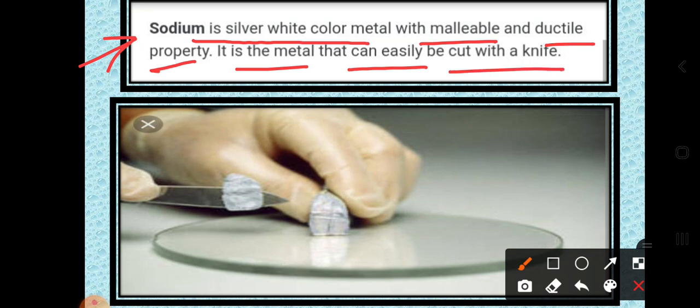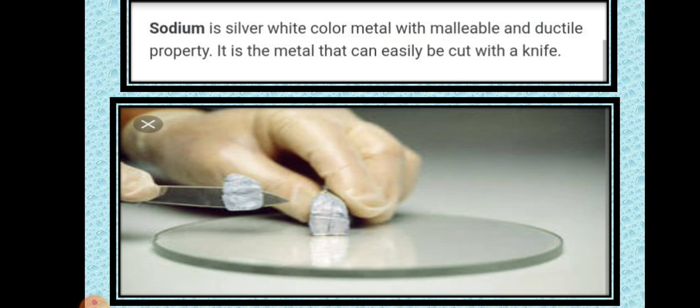So the question can be asked: which metal can be cut easily with a knife? At that point you must remember this metal name, sodium, which is very soft and can be cut with a knife itself. So this is today's additional information.